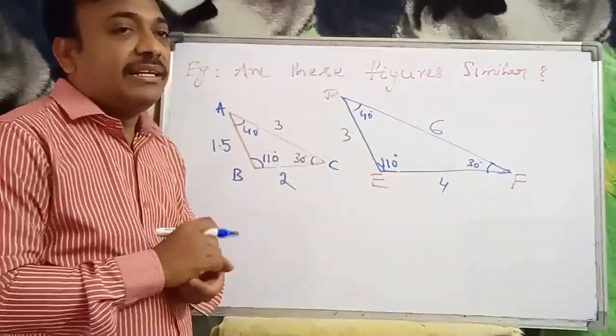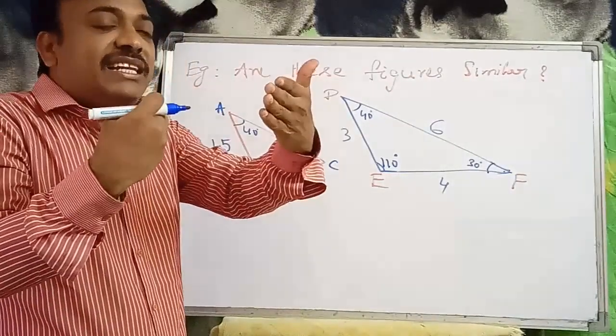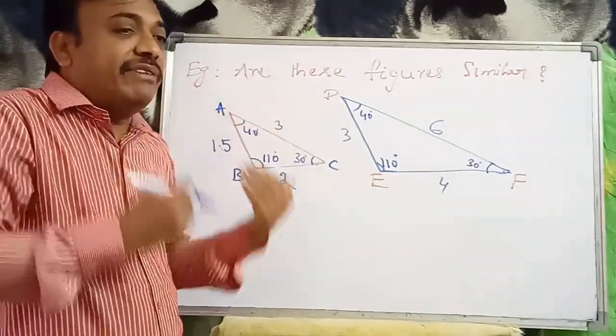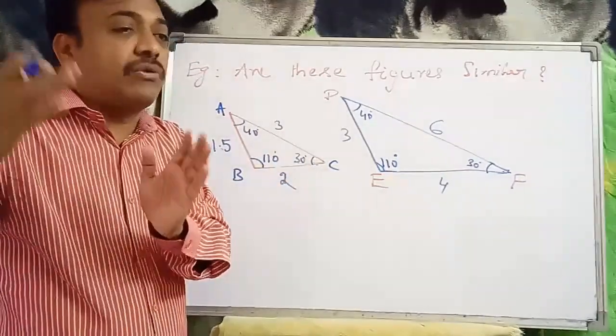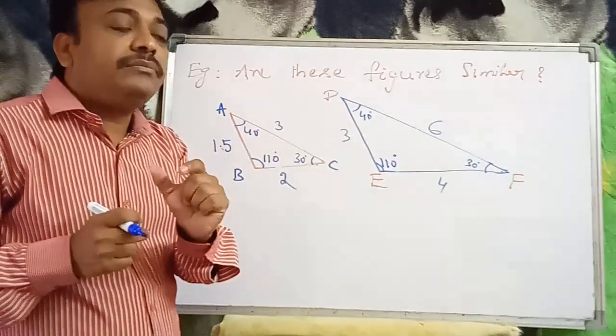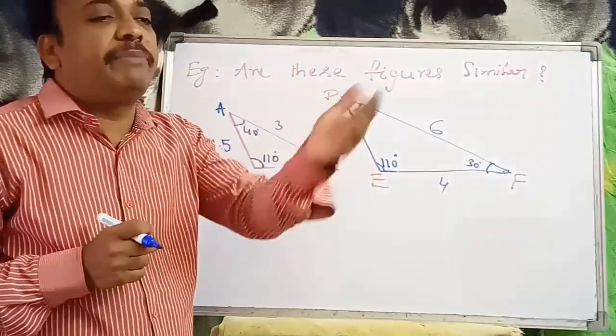Angles are equal. The sides, like the Taj Mahal which is there in Agra, in the greeting card it appears the same but the sizes will be in proportion. Even squares, all angles are equal in a square. Each angle is 90 degrees but the side lengths differ, and they will be in proportion.